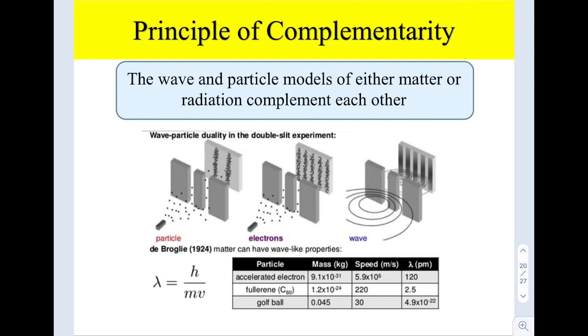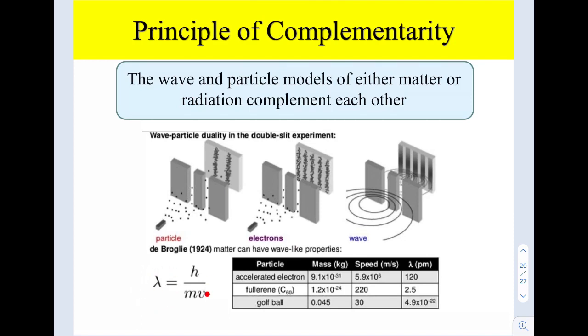But by using electrons, when the number of electrons is increased to a very large amount, you're going to have fringes like this, a pattern similar to the pattern observed when we use a wave as our source. So de Broglie states that matter can have wave-like properties. It means that electrons, baseballs, even ourselves actually have wave-like properties.